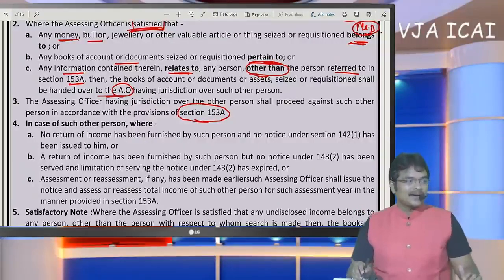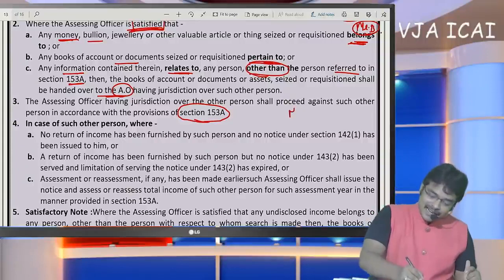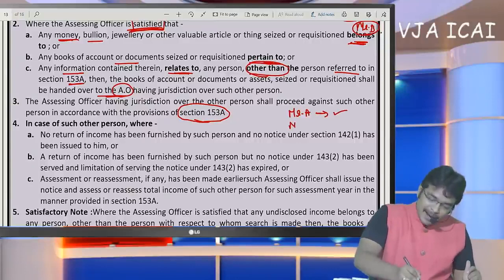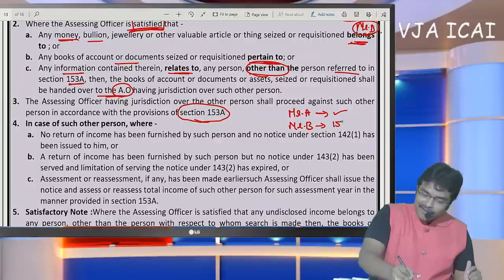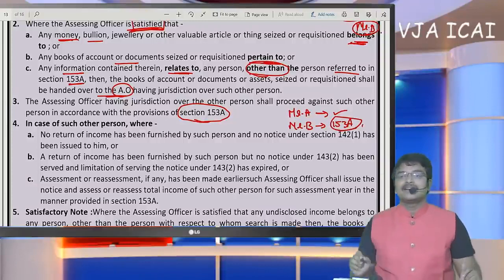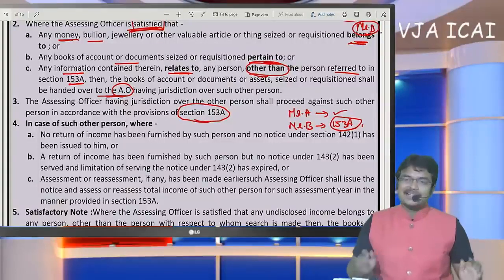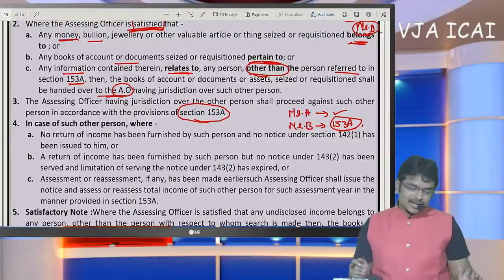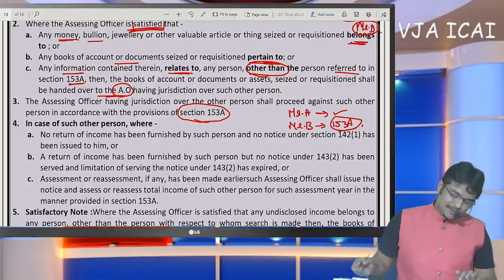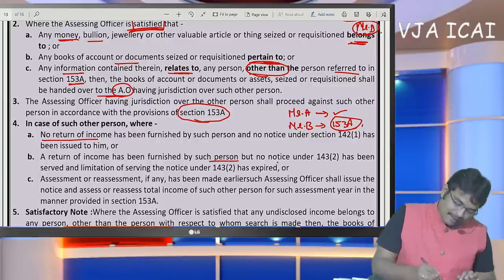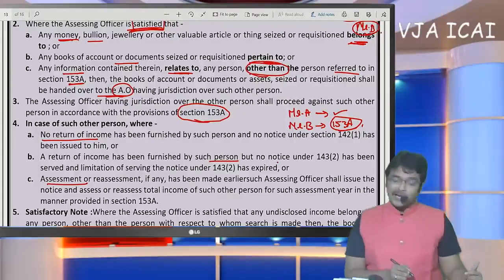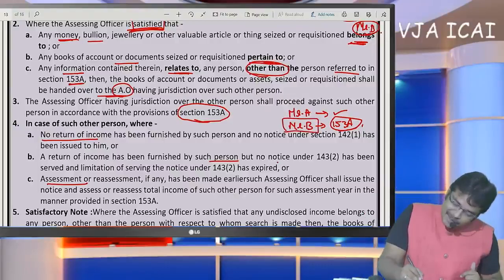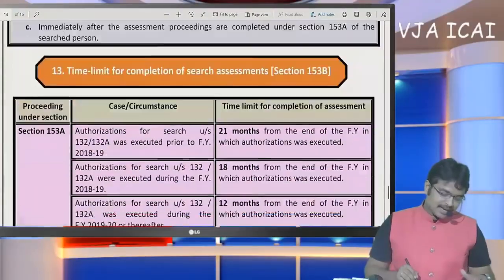Very important thing to be noted here is that other person, very dangerous provision, sir. Even though search is begin in the hands of Mr. A, now Mr. B also required to file returns for last 6 assessment years. So every person document has to be maintained by them only. If we are going to give to other persons, like this search assessment shall be made on such other person also. Even though other person has not filed return, even though return has been filed, or even though assessment has been made, whatever may be the criteria, in hands of Mr. B also, now the search assessment will get continued.